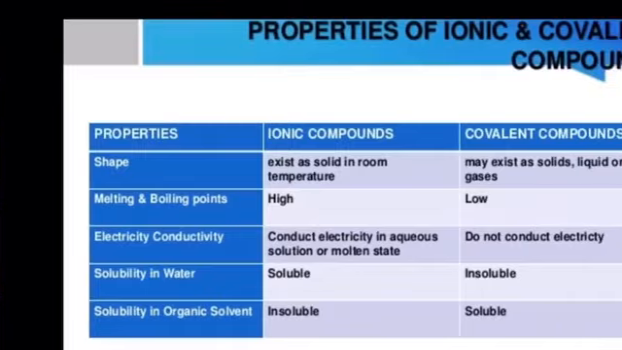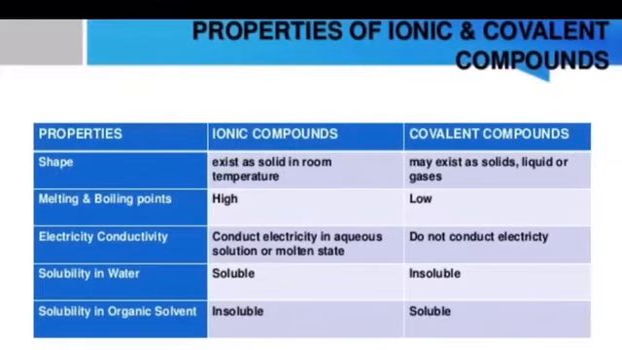Now let us see what are the differences between the properties of ionic and covalent compounds. Now we can see the shape. If we talk about the shape, the ionic compounds exist as solid at room temperature, but the covalent compounds may exist in solid, liquid or gaseous state. Melting point and boiling point, as I told you, ionic compounds have high melting and boiling points due to strong force of attraction between cations and anions, but the melting and boiling points of covalent compounds are low.